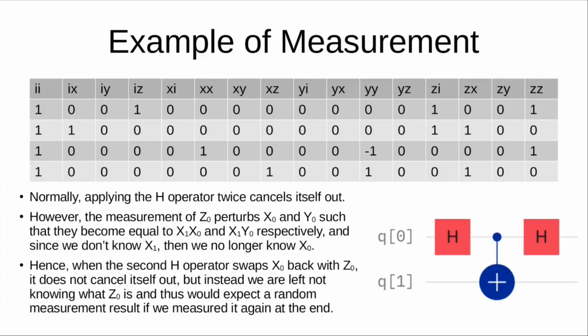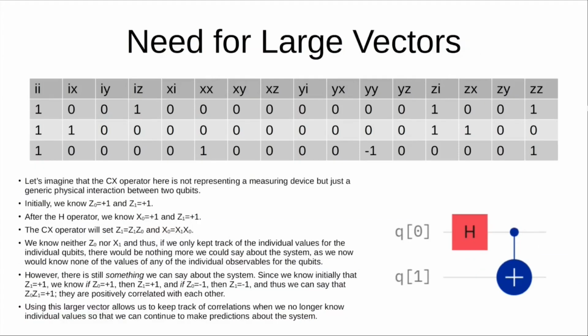You can actually see in this table, where each row represents a moment in time in this process, where the first line at the top represents the observables and the second line represents the expected vector at the very beginning of the process, and then the last one represents it at the very end, we can see that at the very end of the process, the IZ value, which represents qubit 0's Z value, has an expected value of 0, meaning it could be either +1 or -1 with equal probability. We don't know. So now we can actually understand why we need this expected vector to be so large.